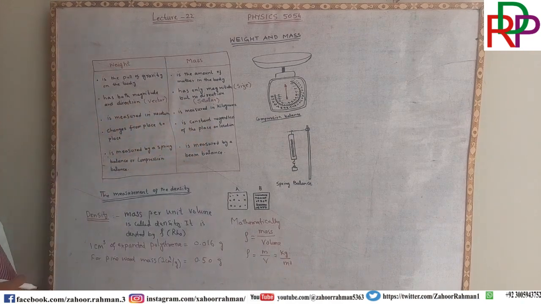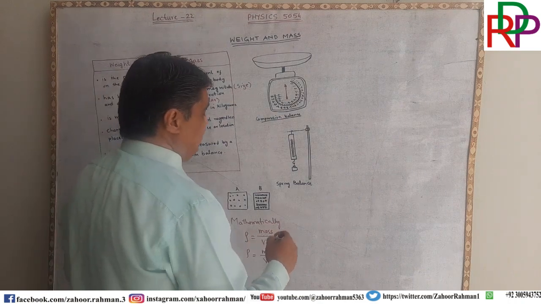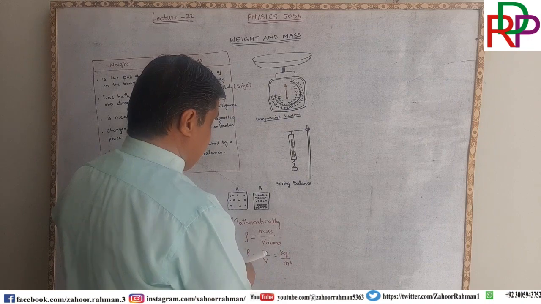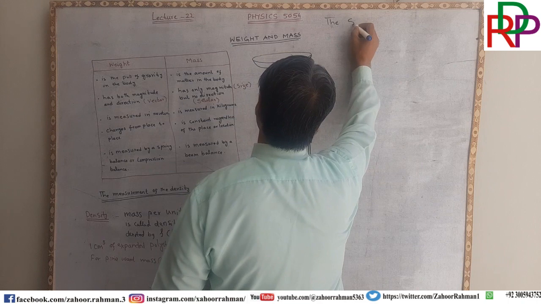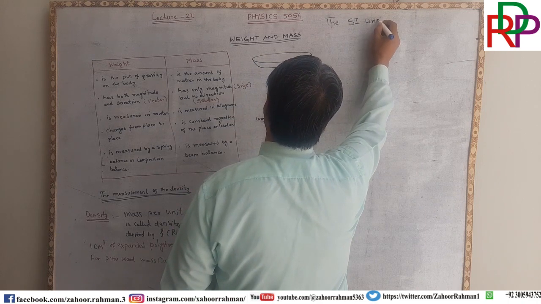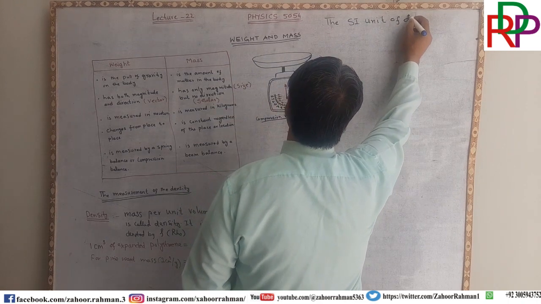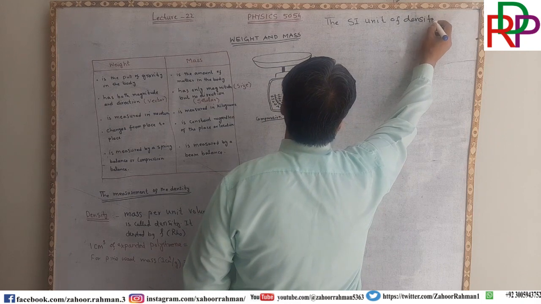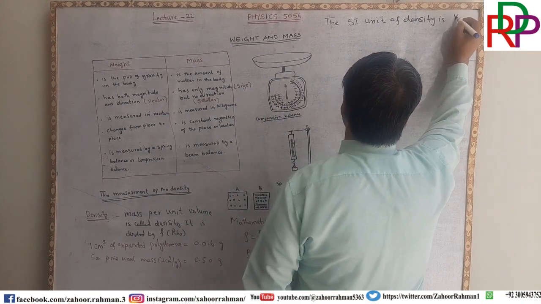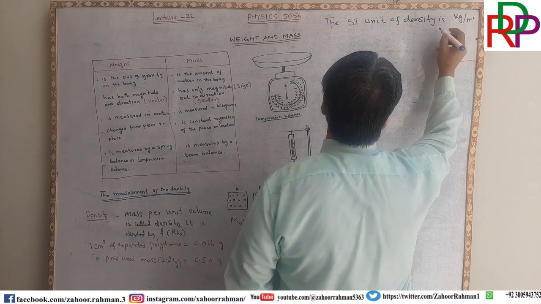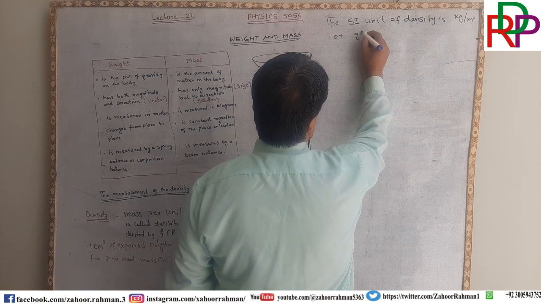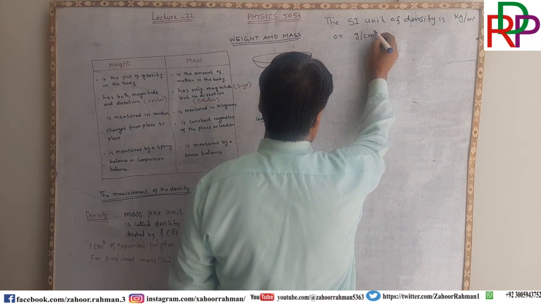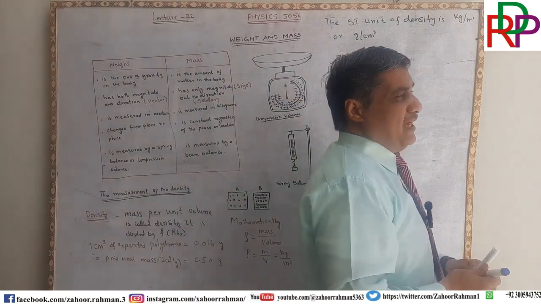So the SI unit of density is kilogram per meter cube, or gram per centimeter cube is also used in many cases.